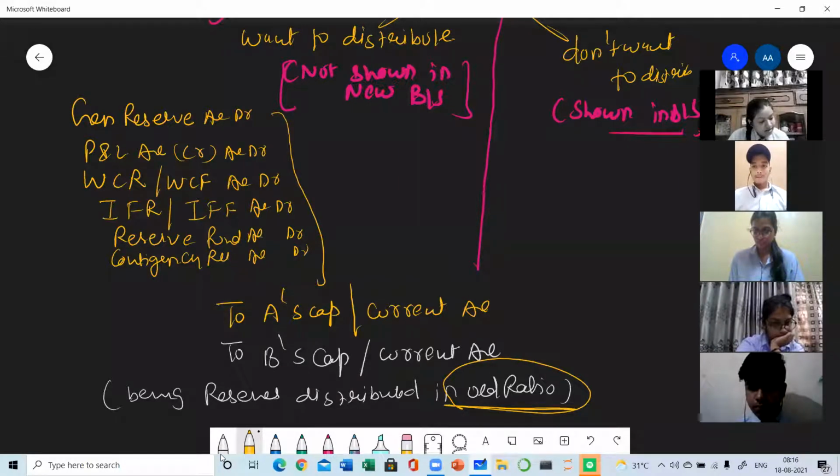Now let's do 1 or 2 questions. Then we will do the case where they don't want to distribute. So this is the treatment for general reserve and profit. Let me tell you one thing, these two are very important, WCR and IFR. Underline these 2 reserves because they have many cases.